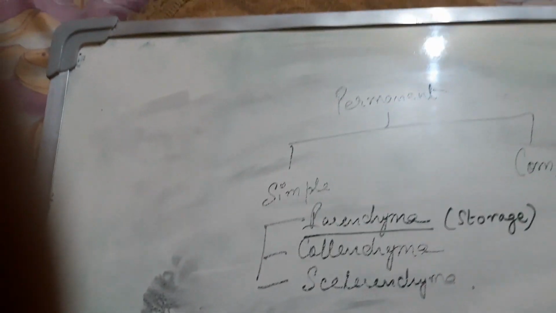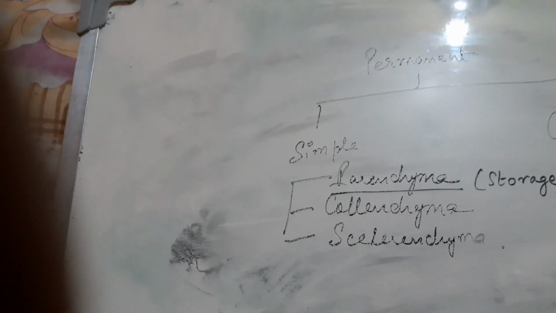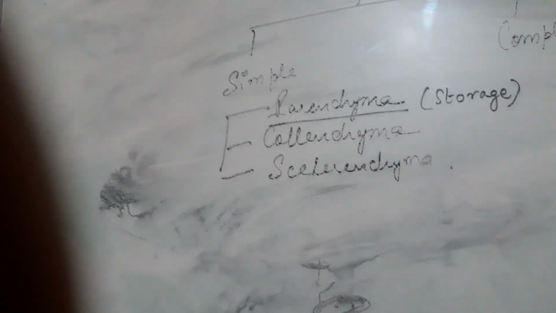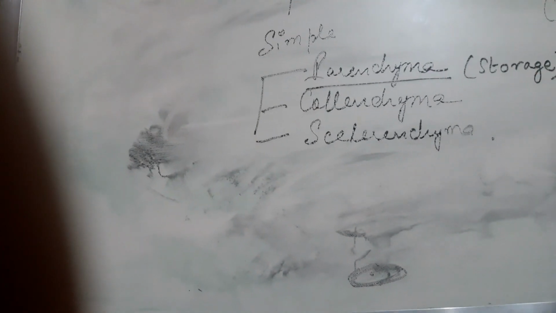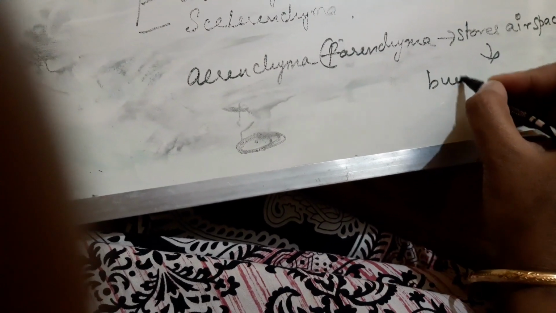Like in aquatic plants, they help in maintaining buoyancy. The plant is able to float. Buoyancy is there because of parenchyma which is storing air bubbles in it and is known as aerenchyma. What is aerenchyma? It's a type of parenchyma which stores air space and helps in maintaining buoyancy.